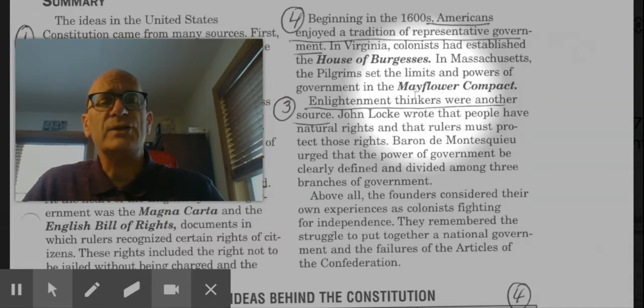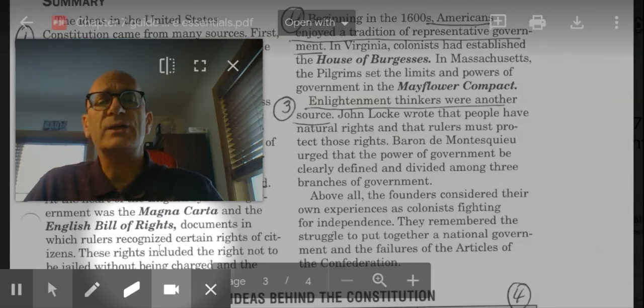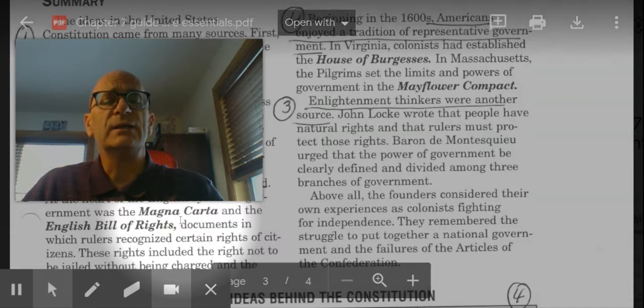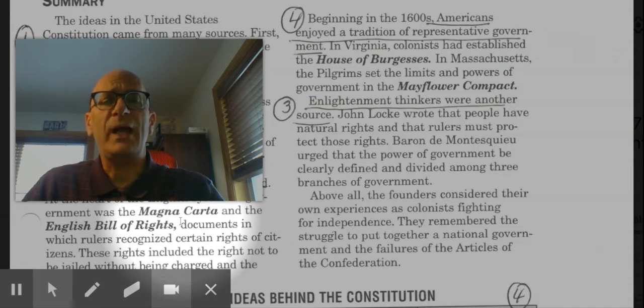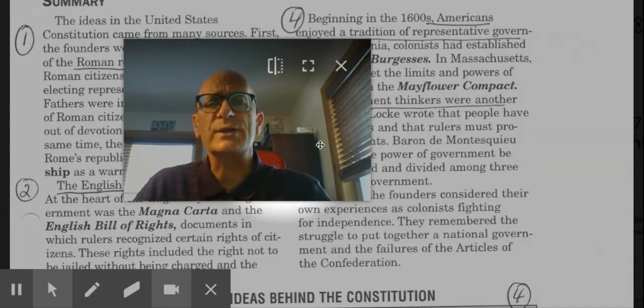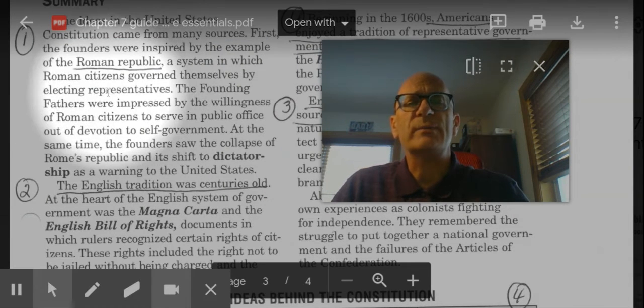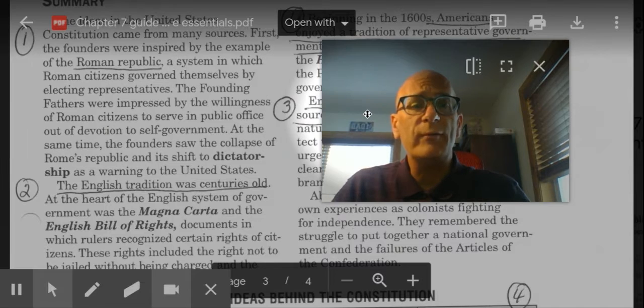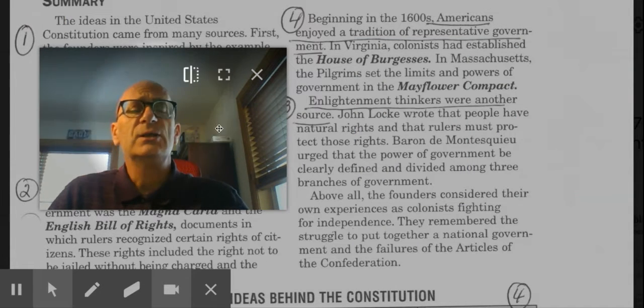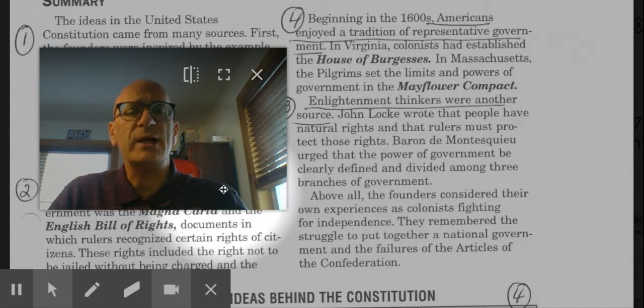They found inspiration, again, from Enlightenment thinkers. They found inspiration from the colonial experience. They found inspiration over here on the left-hand side from the English tradition. And then the first source that we talked about, the source of inspiration, comes from the ancient Roman Republic. So all four of these areas are places that the writers of the Constitution found inspiration.